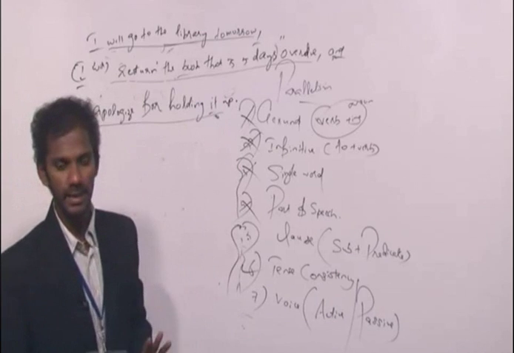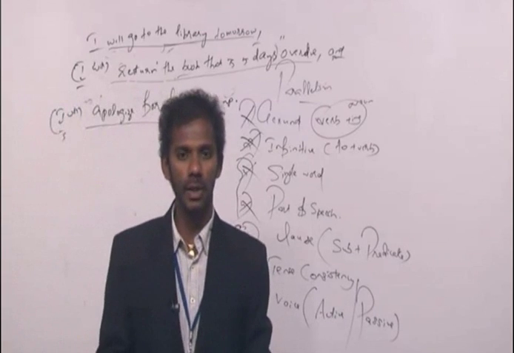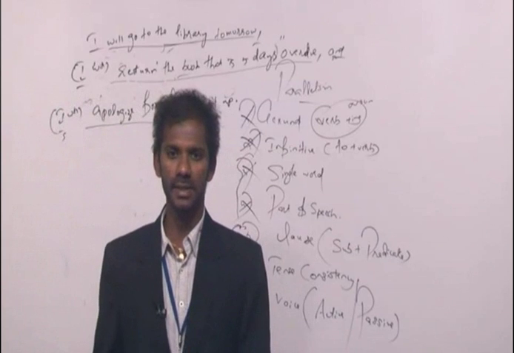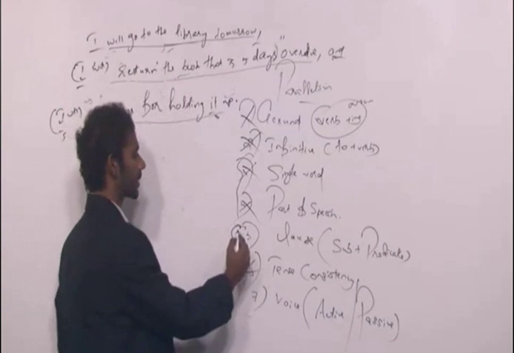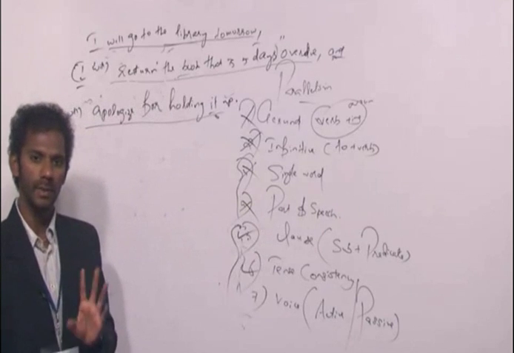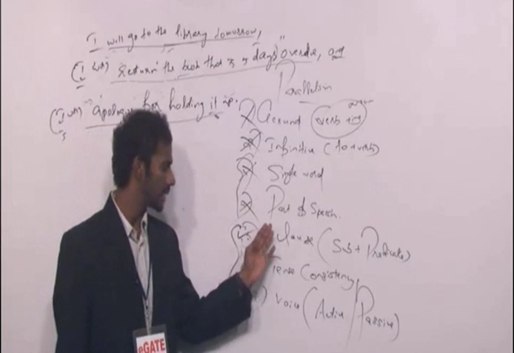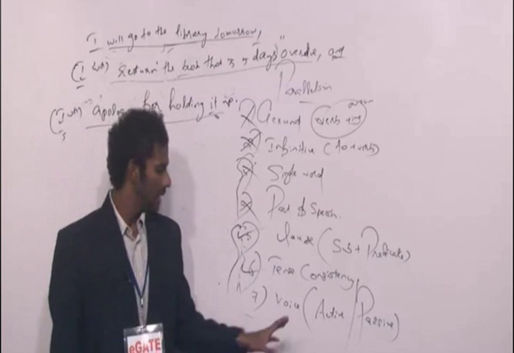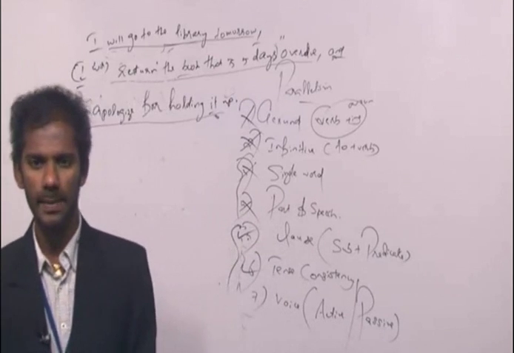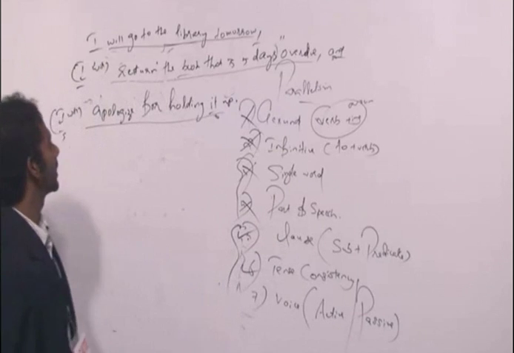So here three ideas are there, and all the three ideas are clauses. That means all the three ideas contain subjects and predicates. Clear? So this concept is also fine. Now we have to look for one more concept. What is that? Voice. Actually, take these three concepts together. If one is an active voice, all the others must also be in the active voice. Passive voice, same is the case. Clear? Fine. Come to the first idea now.